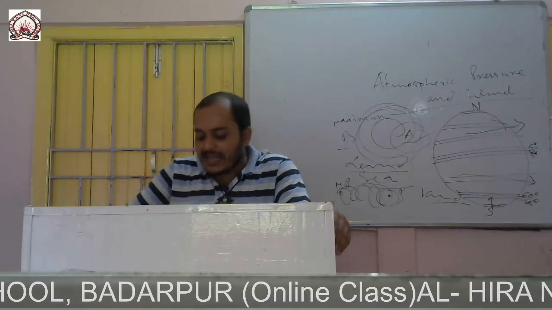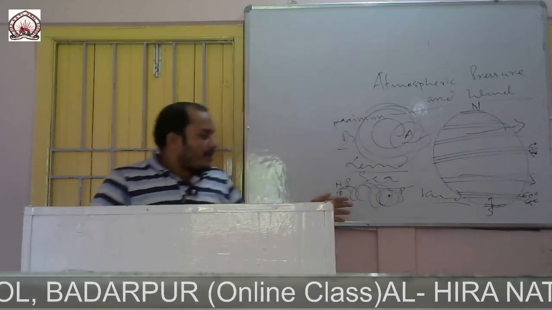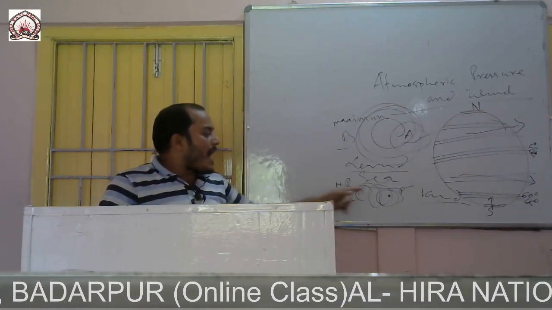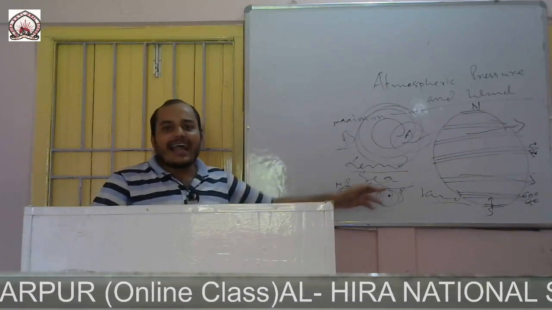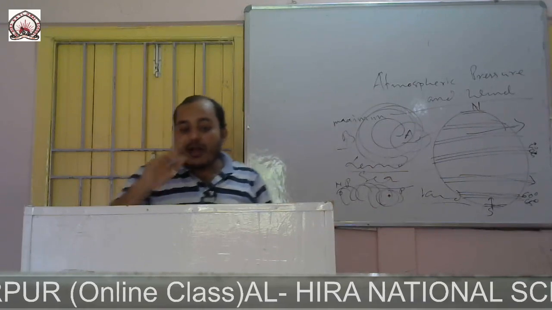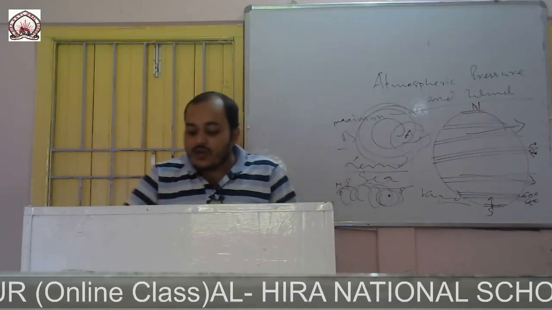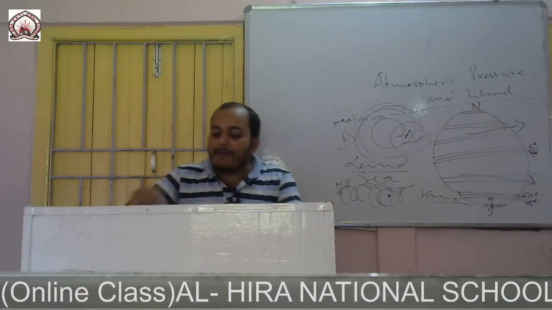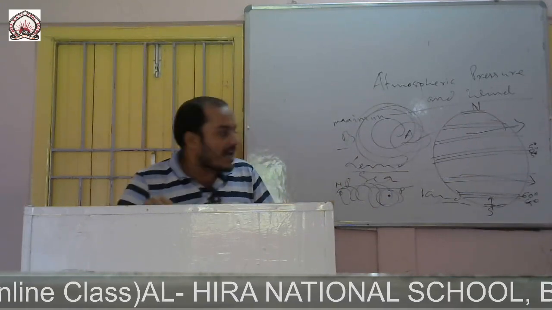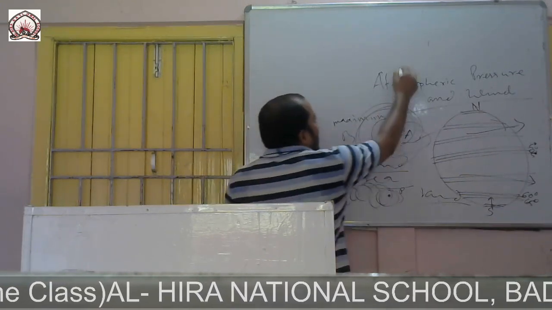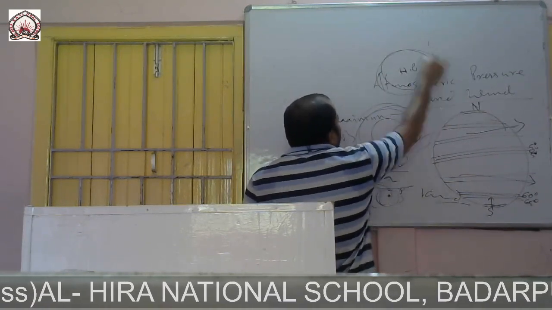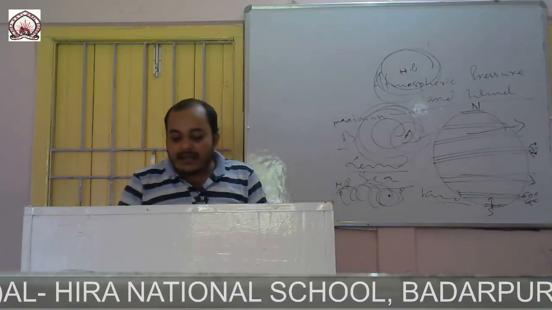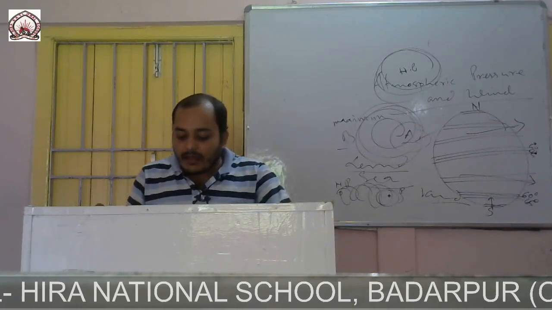Now, what is anticyclone? In a cyclone, when the air moves from high pressure to low pressure in a cyclic path, at the center low pressure is there. Now, anticyclone is the reverse one. A high pressure belt develops inside and is surrounded by a low pressure belt outside.